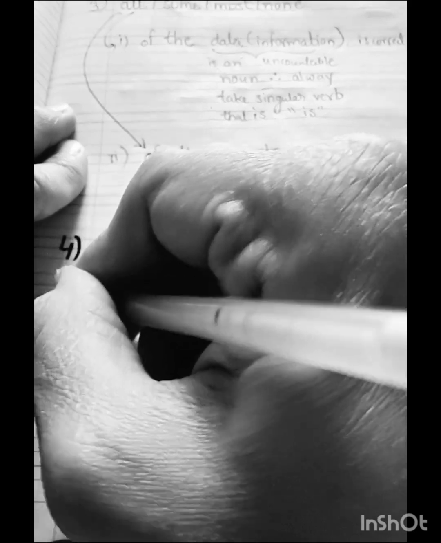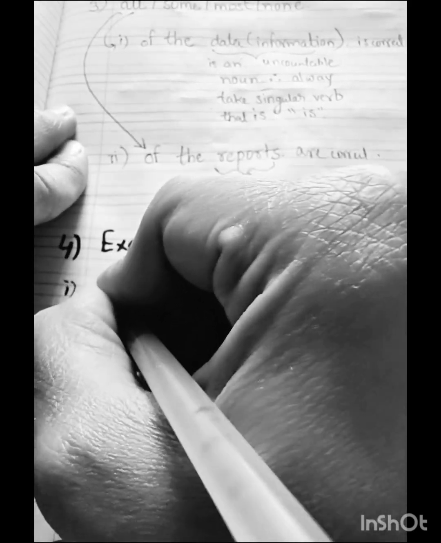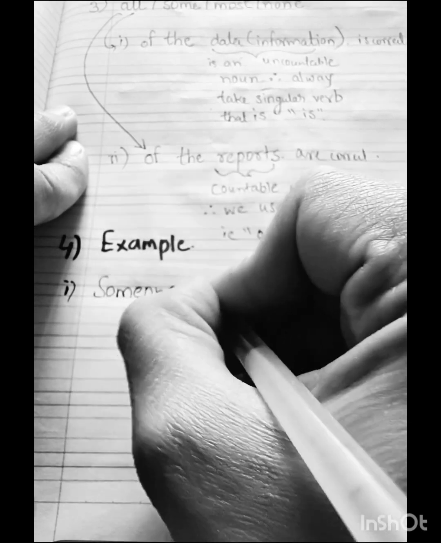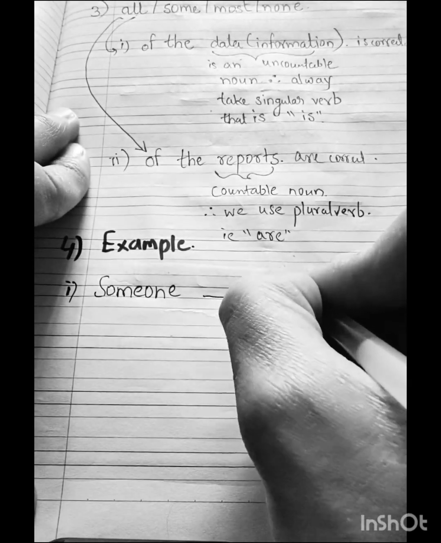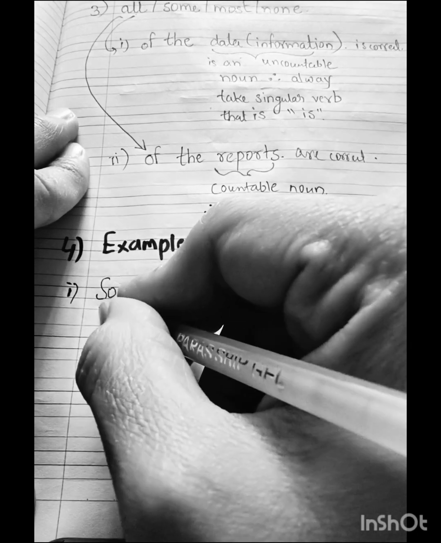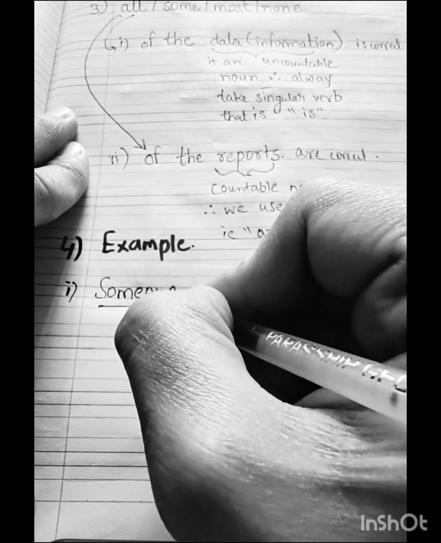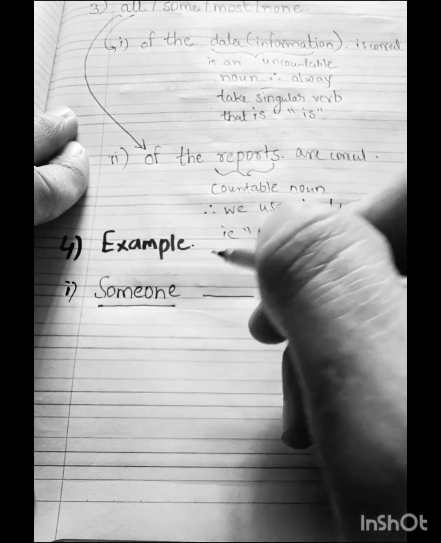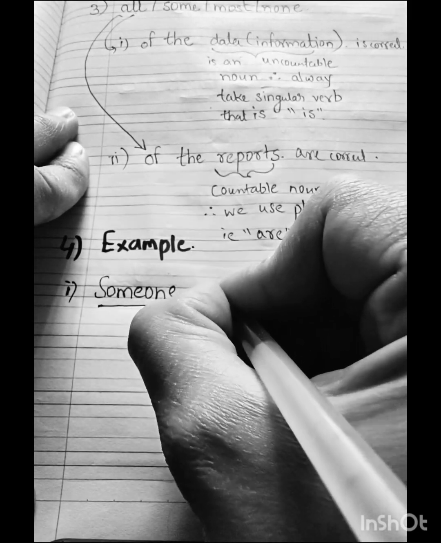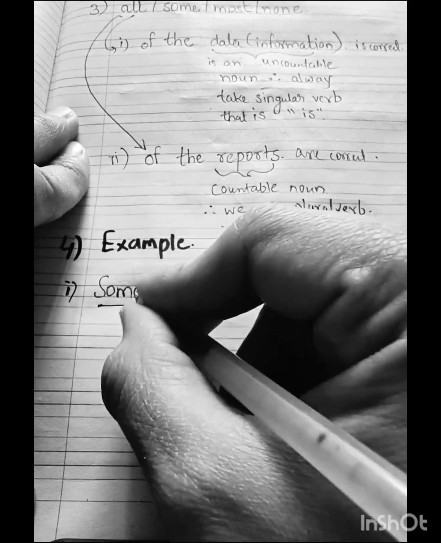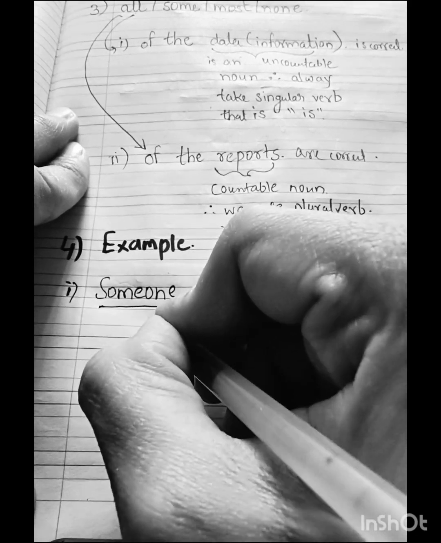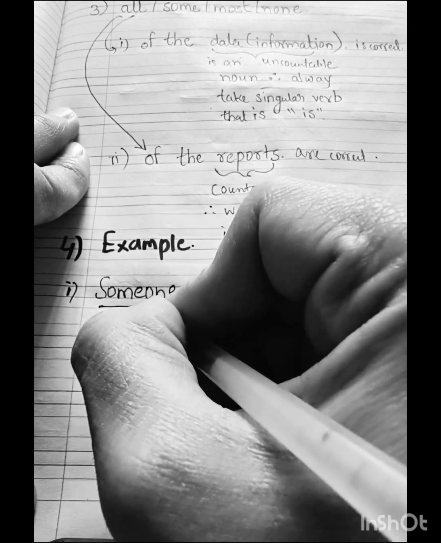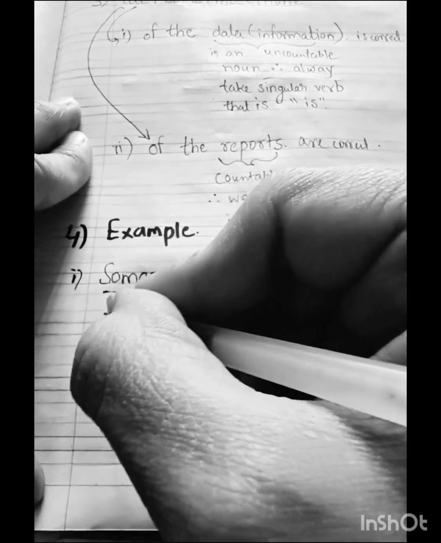So let's take an example. Someone dash is here. What is someone? Someone is a singular subject. Therefore, what do we use? Is. Someone appears to be plural, but it is a singular subject, so we use is.